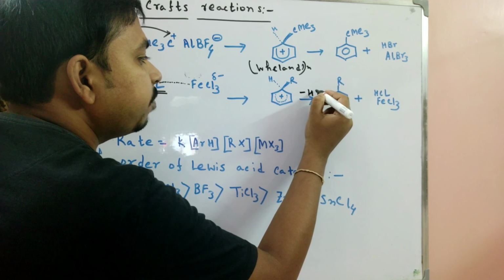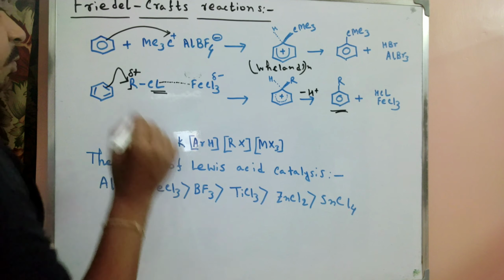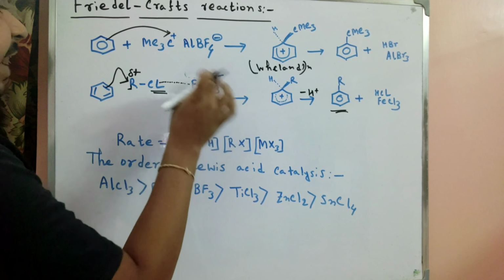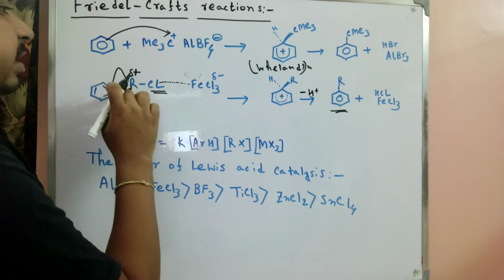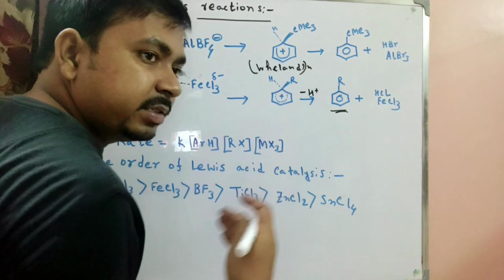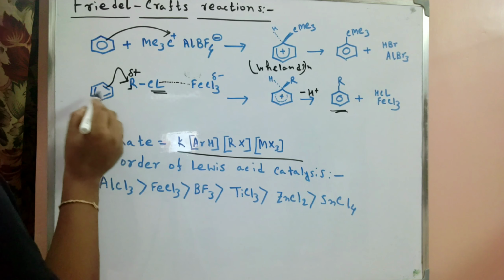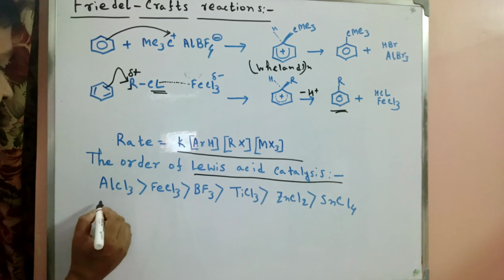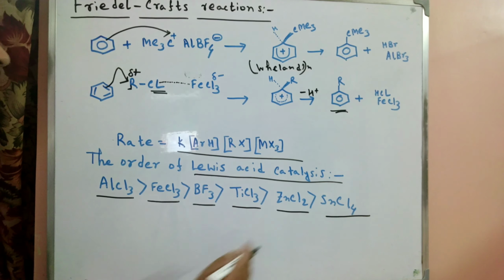The second step is the proton loss step, forming the product. So we can easily describe the mechanism. At the first step, formation of the complex, the Lewis acid adduct, occurs. The second step is attack on the electrophilic center. The third step is removal of H. The rate is k times the aromatic hydrogen, RX, and the formed carbocation. The order of Lewis acid catalysis is AlCl3 first, then ferric chloride, then BF3, then TiCl3, zinc chloride and SnCl4. This order of the Lewis acid series is very important.